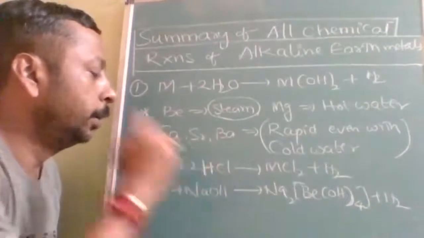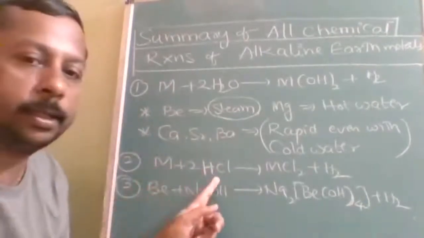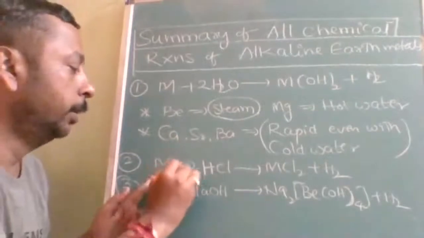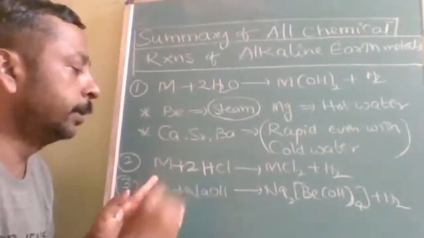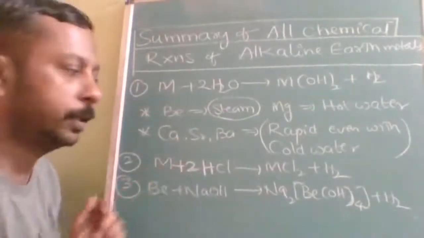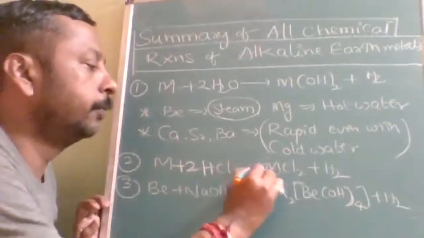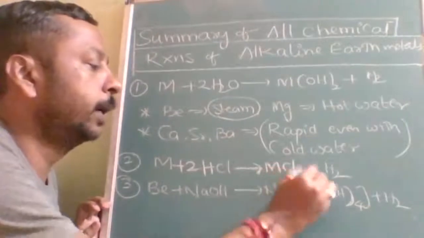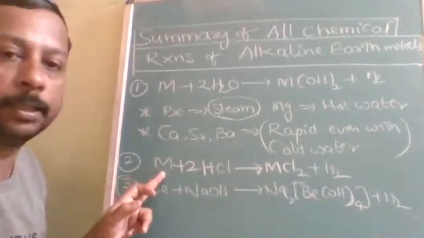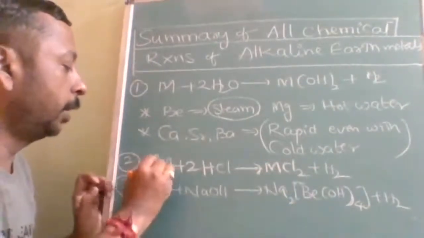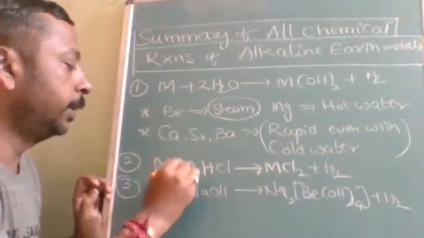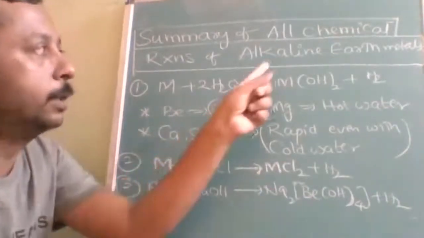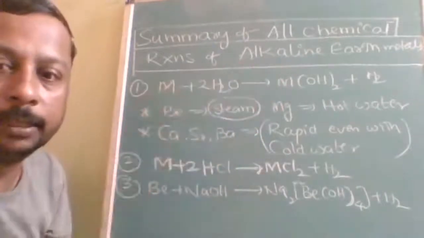That is the first thing. Now, if they are able to react with acid, that means they are basic in nature. Any substance which reacts with acid and forms salt is basic. So all alkaline earth metals are basic in nature. Even the name itself suggests it: alkaline means basic.